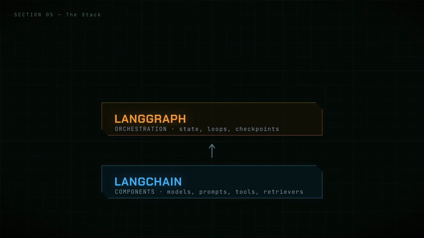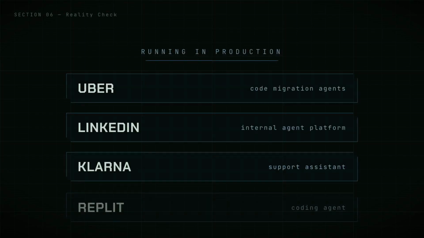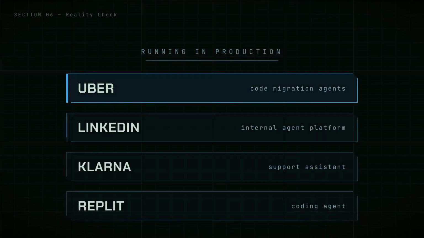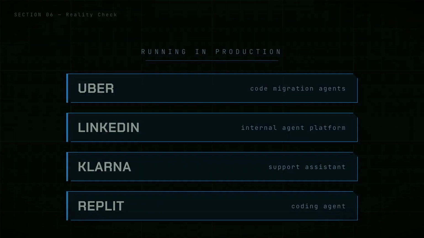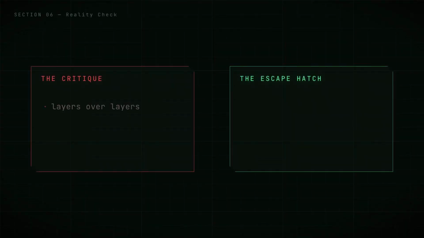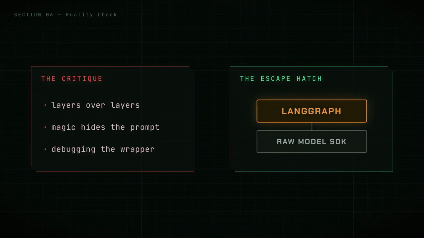Langchain builds the pieces, LangGraph wires the control flow, and Langsmith watches and tests all of it. This isn't a toy stack. Teams at Uber, LinkedIn, Klarna, and Replit run agents on LangGraph in production. Honest caveat. Langchain's abstractions can feel heavy, and many teams skip them. Using LangGraph standalone with direct model calls is fully supported.